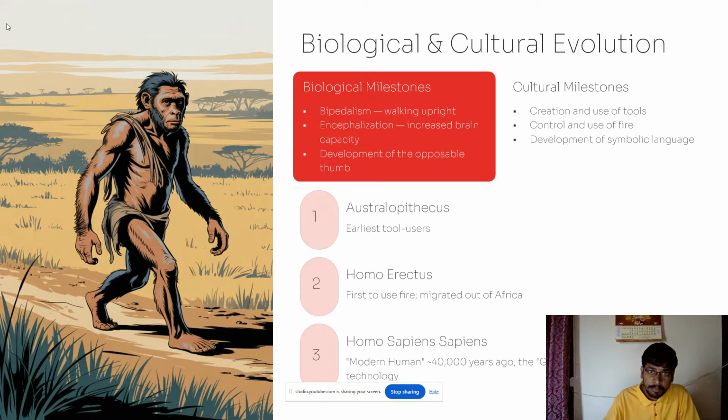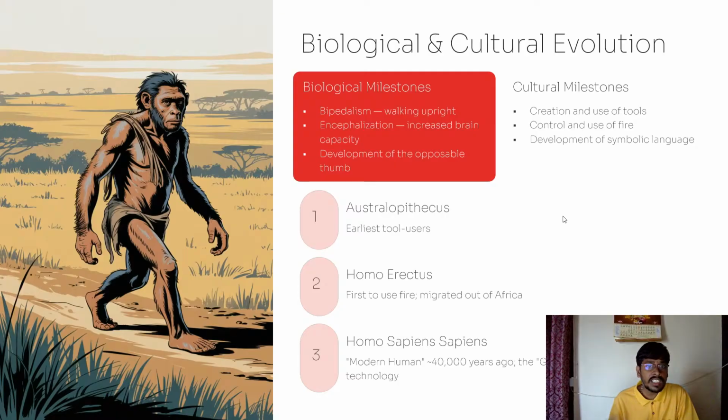Now let's see biological and cultural evolution. So what is biological and cultural evolution in the early human societies? The biological milestones. In biological evolution, there are majorly three milestones. One is bipedalism. Bipedalism is walking upright. Encephalization is increased brain capacity, and the third one is development of the opposable thumb. So these are the three important milestones in biological evolution.